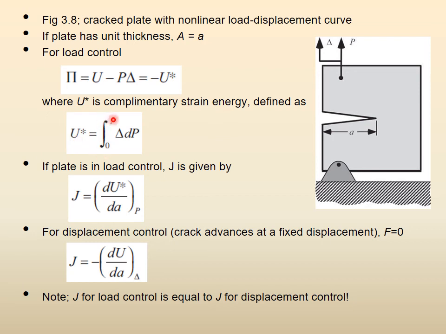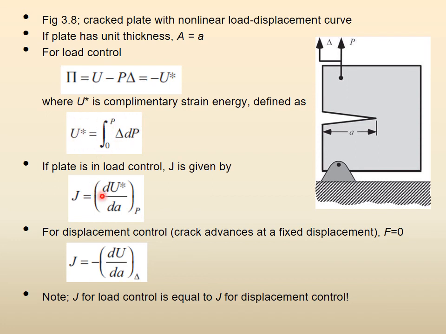integral from 0 to P of delta dP, right? Delta dP is the force into displacement, the work done, and if it is load control, then from 0 to load P. And if it is this, then J is defined like this. So this is the definition of J in load control, dU*/dA at constant P, where U is this thing.